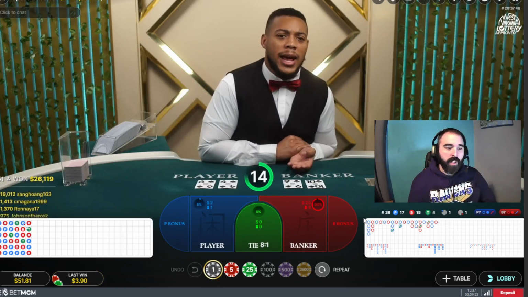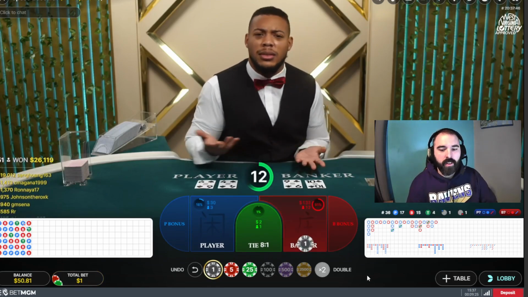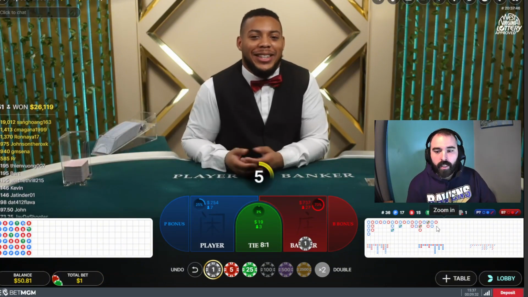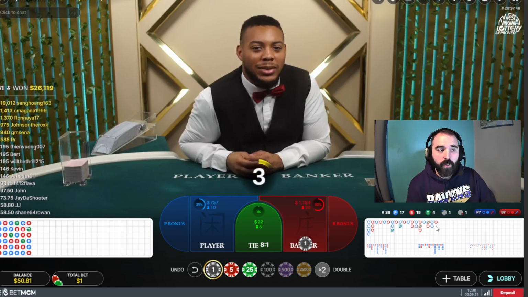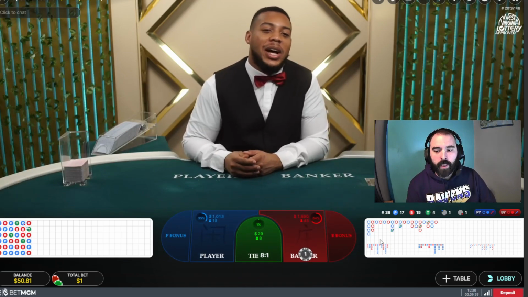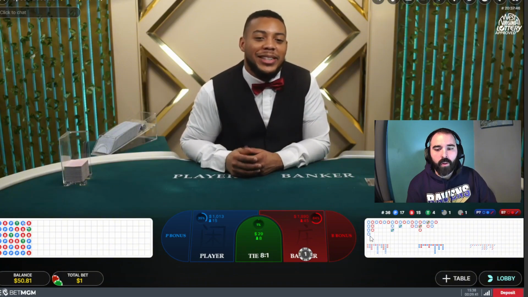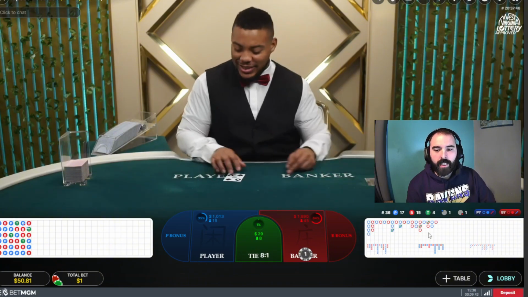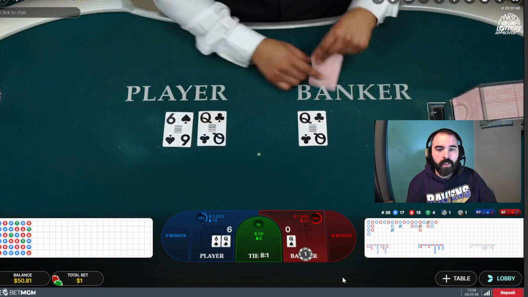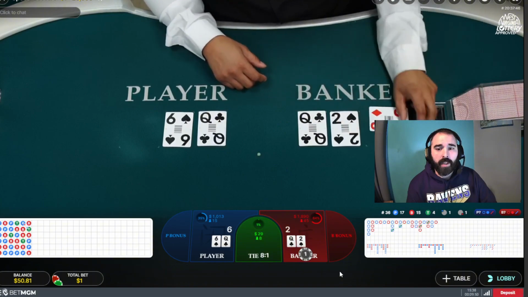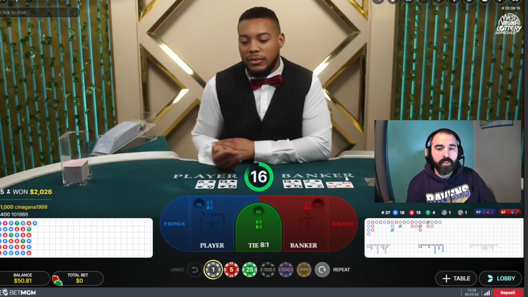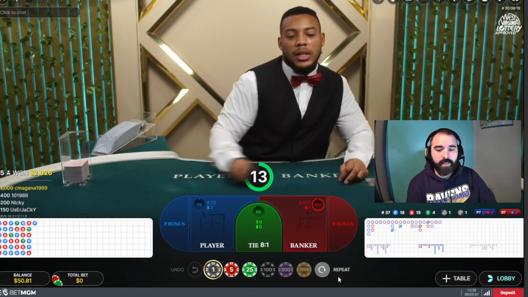We're actually up $1.81. We're going to go back to $1 just to keep playing. And then right there on the bottom, you can see that there's another circle that was created for red, which is the banker. So you can see the back and forth between, it looks like they started with 4 player in a row, and then it's kind of evened out since then. All right, player. All right, so banker draws because player doesn't draw because they have a 6. Banker drew because they had less than a 6.